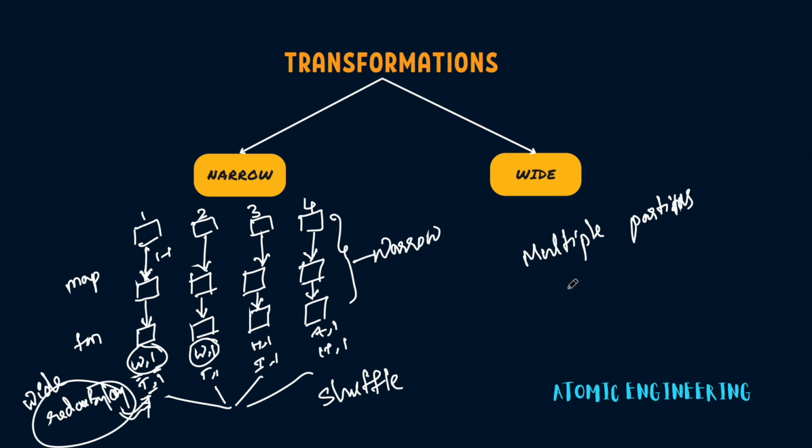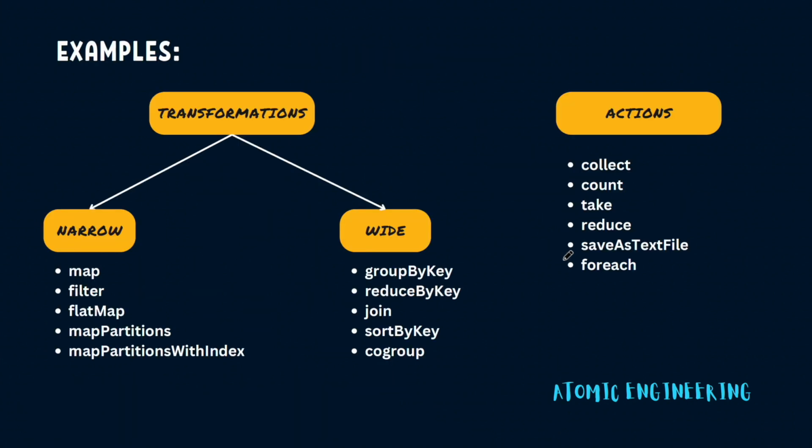And some examples would be group by key, reduce by key, join, sort by key, co-group, etc. All this comes under wide transformations. And operations such as map, filter will come under narrow transformations. And finally, here are few examples for transformations and actions, from narrow transformations and wide transformations. The operations like map, filter, flat map, map partitions with index are narrow transformations, and group by key, reduce by key, join, sort by key, and co-group are wide transformations.